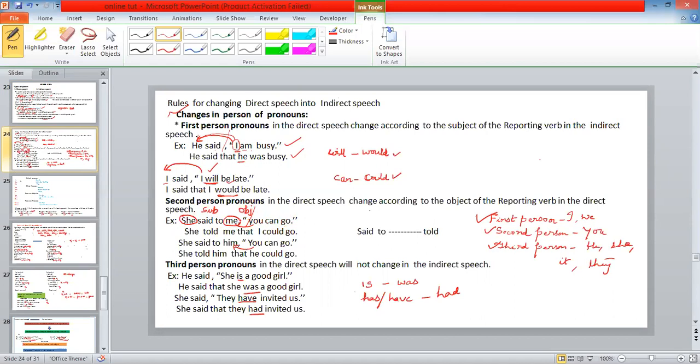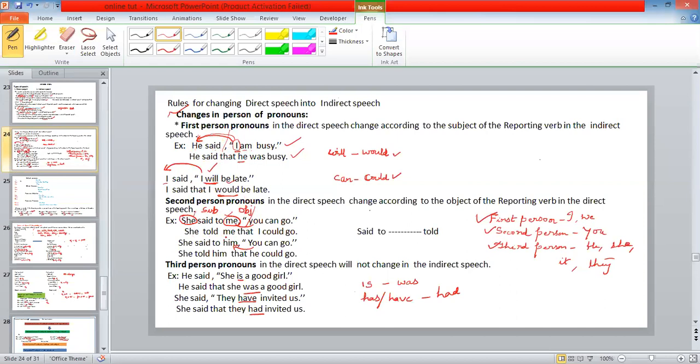Now, outside the quotation, what do you find? You find subject, verb, and object also, right? In the previous example, we didn't find an object, but we found an object in this example. So outside the quotation, we find subject and object. Okay, clear? Now, how to change?